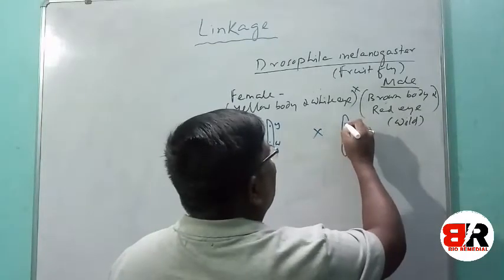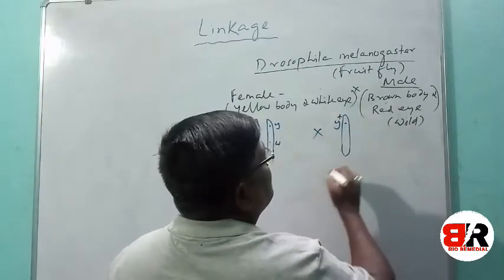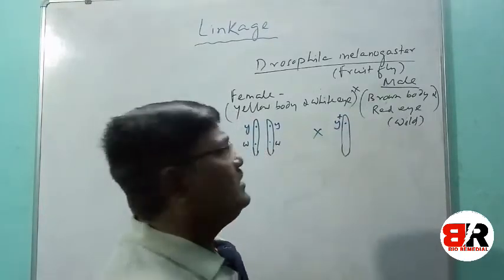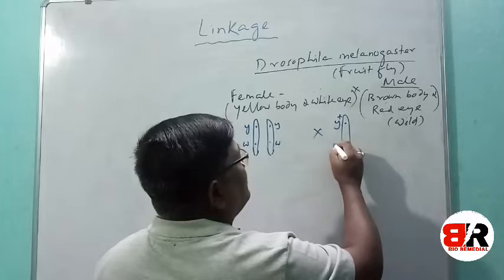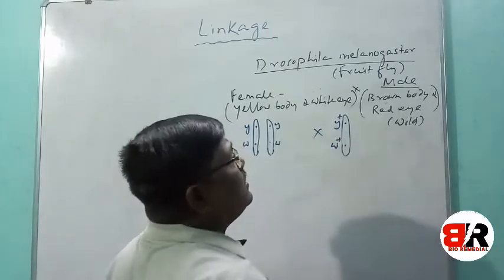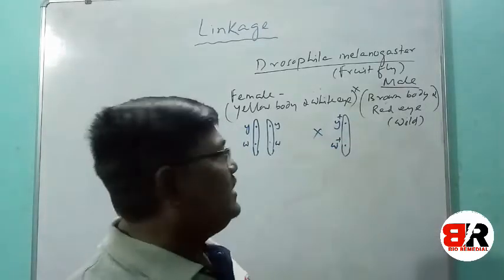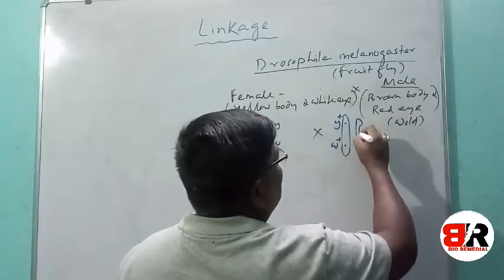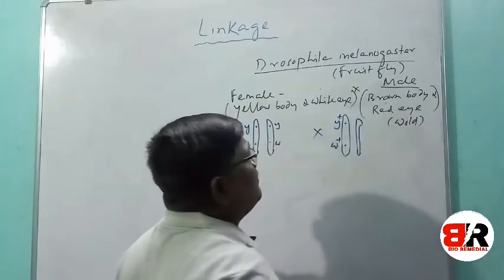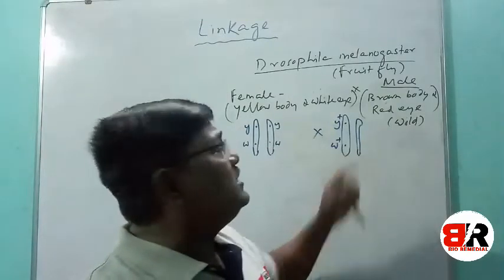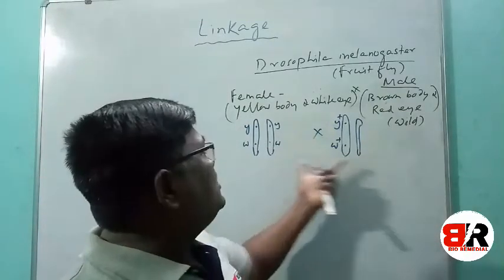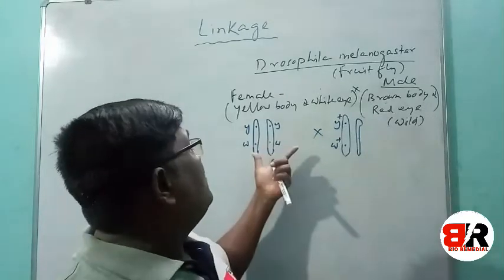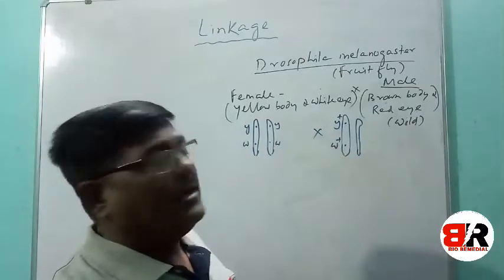So y plus implies brown body, the wild character or dominant gene. Similarly, w plus is the red eye dominant character. The Y chromosome is a little different from the X chromosome, so there is no gene present on the Y chromosome in male. So this is the sex chromosome pair of male and female Drosophila.